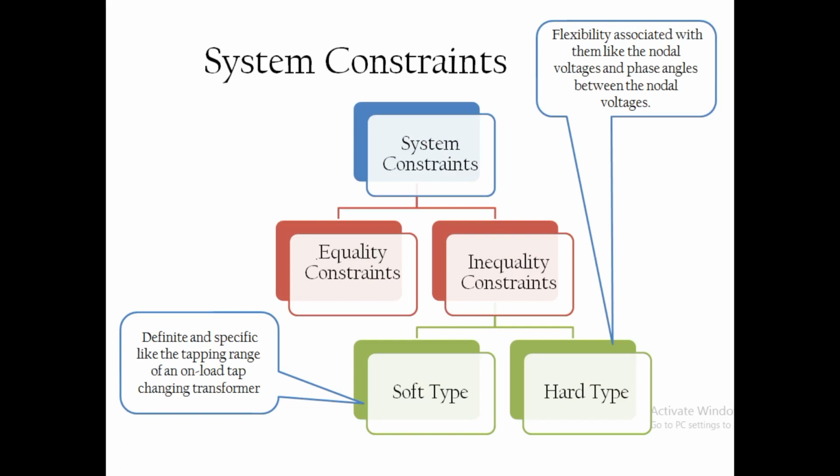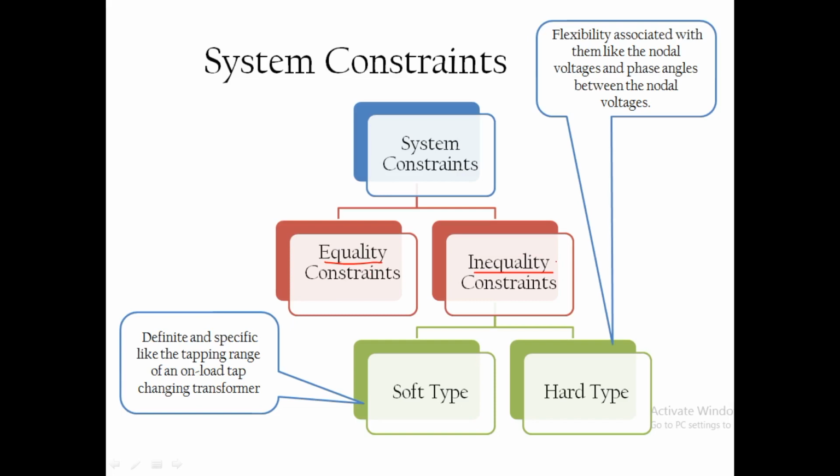Which are the system constraints? One is equality constraints and another one is inequality constraints. Equality means equal, that means it is specifically given some values. That is known as equality constraints.